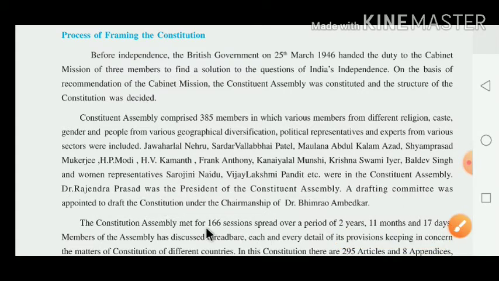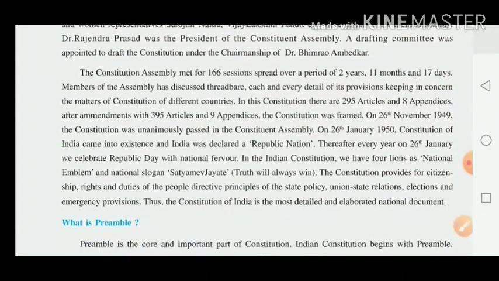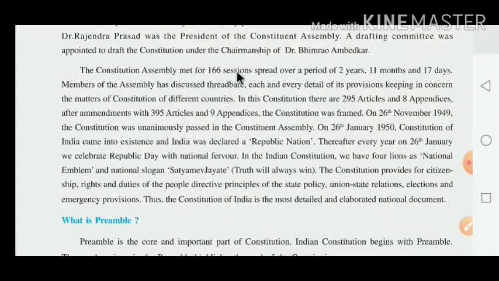Now the Constituent Assembly met for a total of 166 sessions, spread over a period of 2 years, 11 months and 17 days. Dear children, what do we have to understand here? The Constituent Assembly meeting means the meeting. For how many sessions? For near about 166 sessions, spread over a time period of 2 years, 11 months and 17 days.